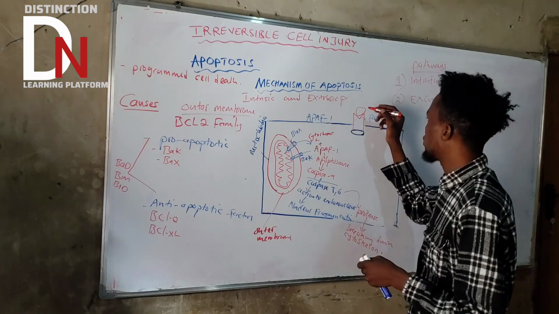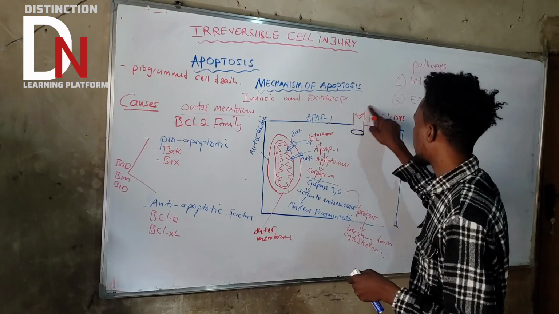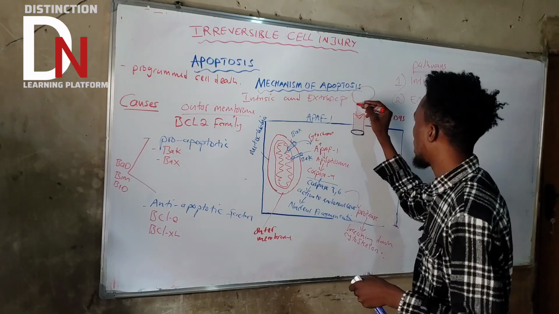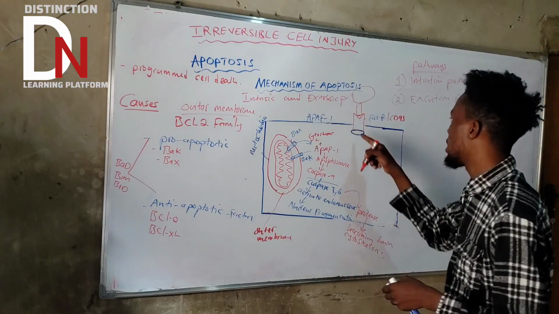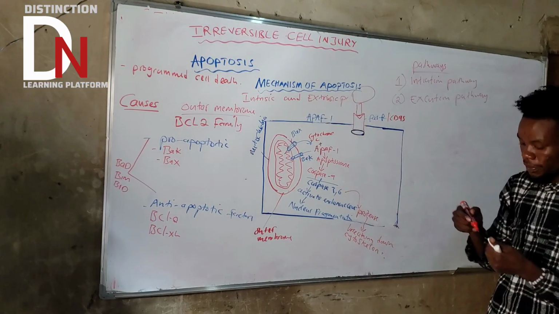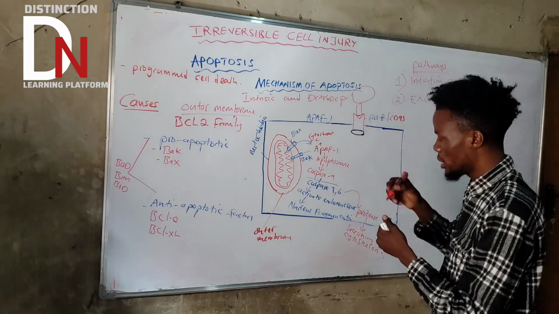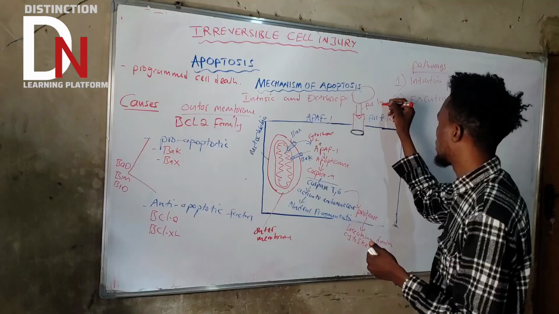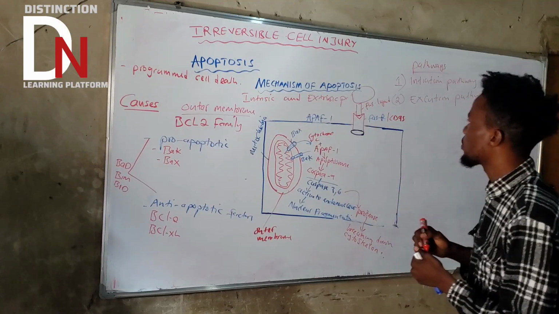So what we're saying is that if this is a white blood cell, it will come here and express the Fas ligand that will bind to the Fas receptor. This is the Fas ligand. Where is it coming from?